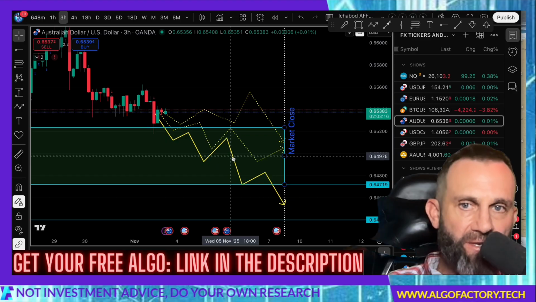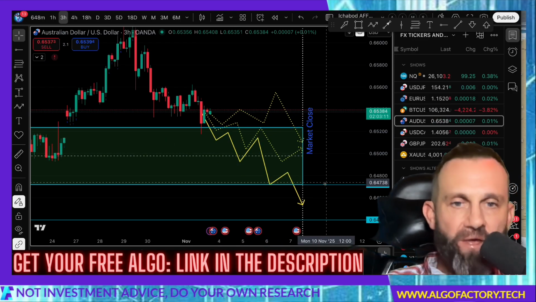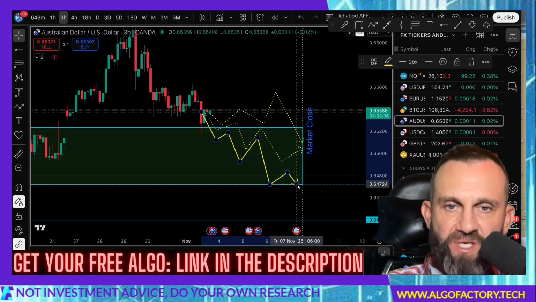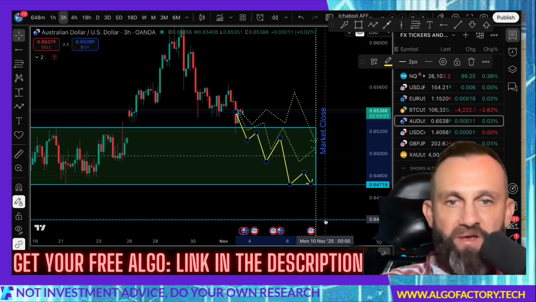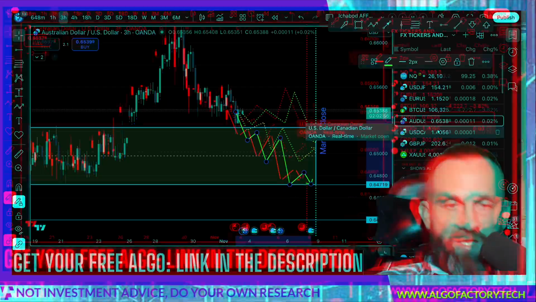I think price is going to go in here and maybe rock back and forth a little bit. There's a lot of liquidity to be eaten up. If I were to go strictly by the algos, it'll probably just grind sideways and down, and by the end of the week probably reach the bottom of that range. It may not break below, though. I think there's decent support in that area. If not, there's strong support down at 64.40 if price does break below the bottom of that range.